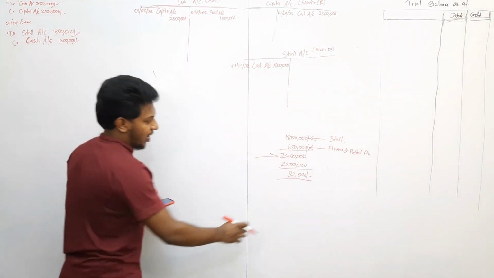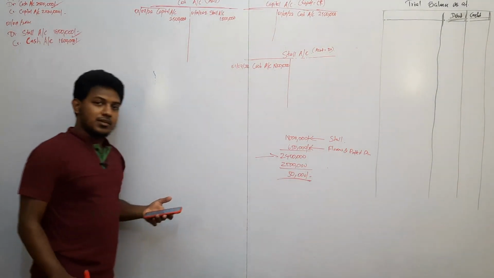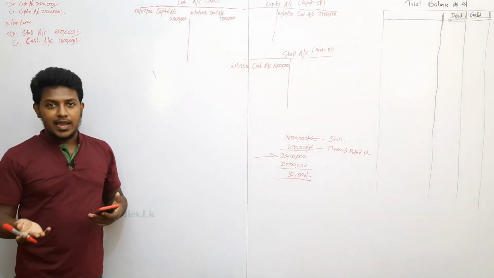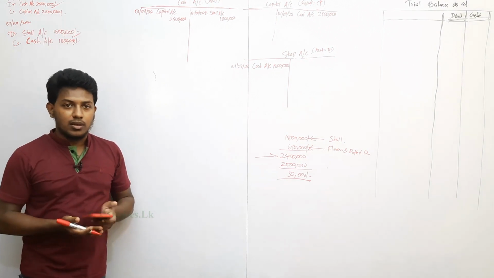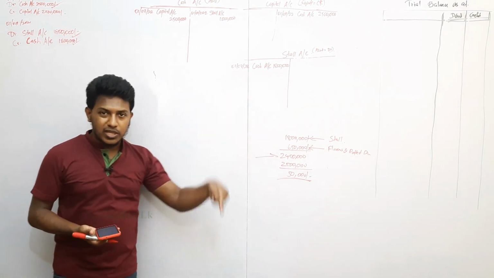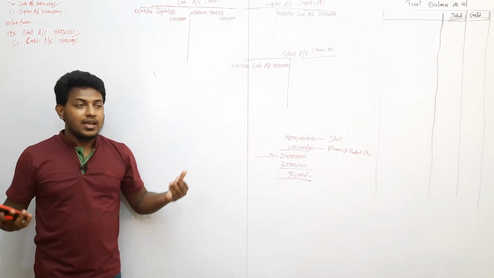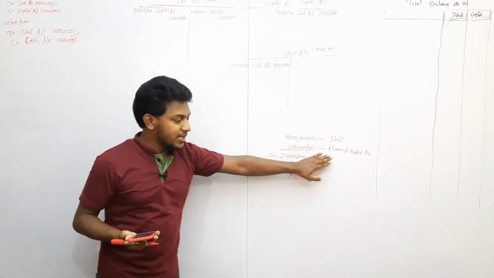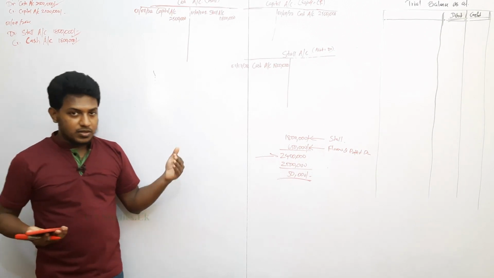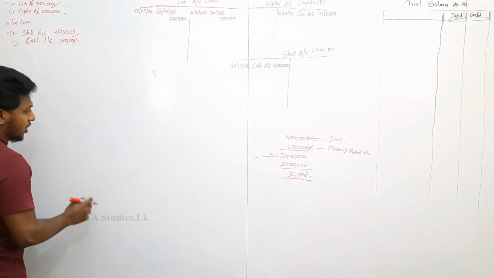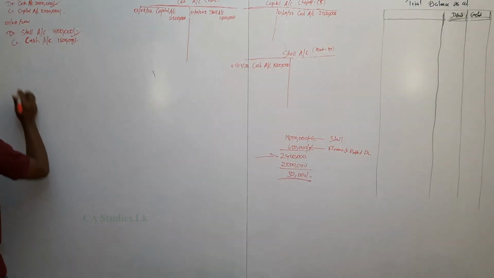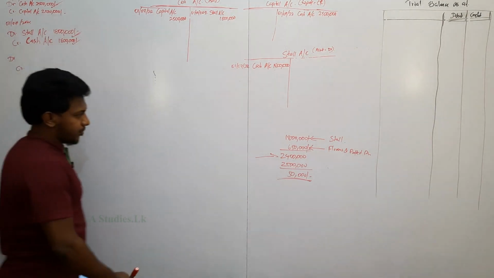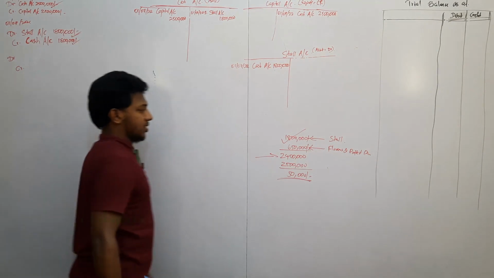Now, flowers and potted plants are purchased for resale. Purchase for resale is called stock. Purchase for use in the business is called non-current assets, right? So for a purchase for resale, we use the purchase account. So debit, credit. This debit credit is done.